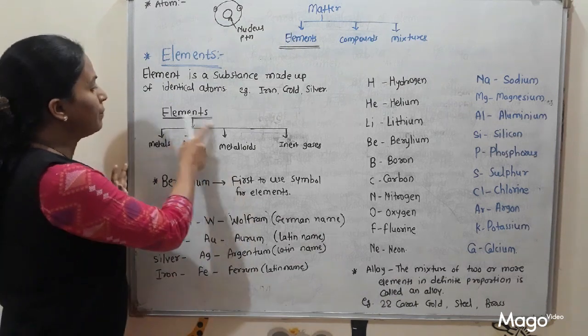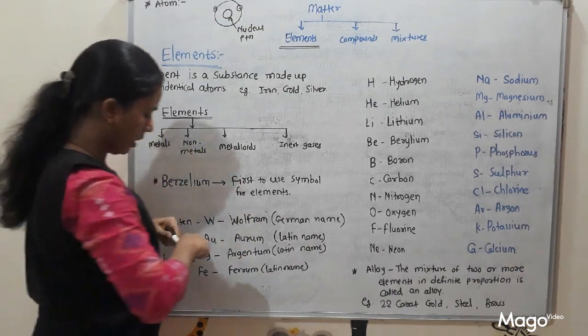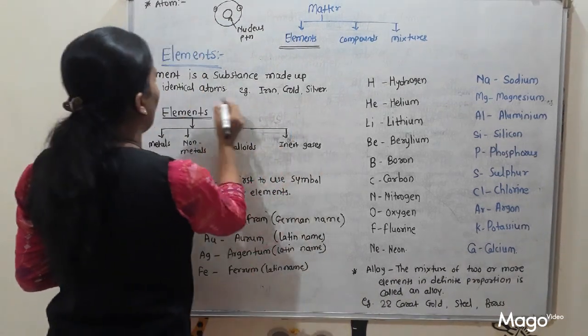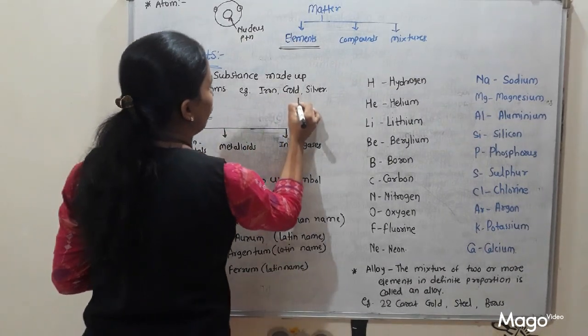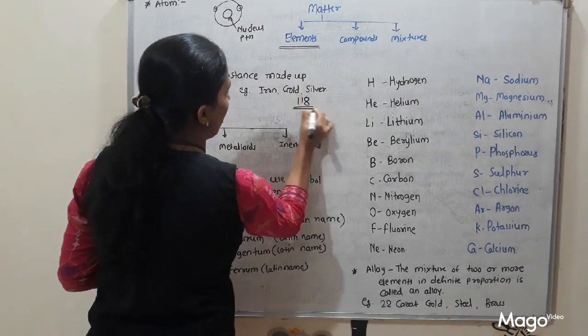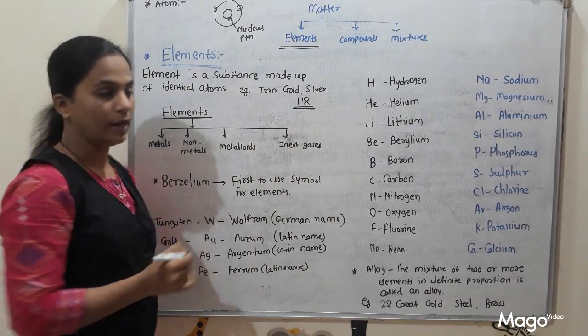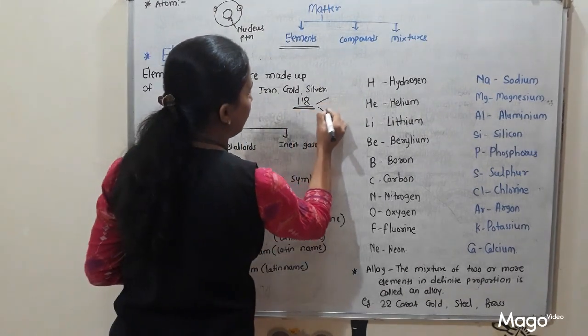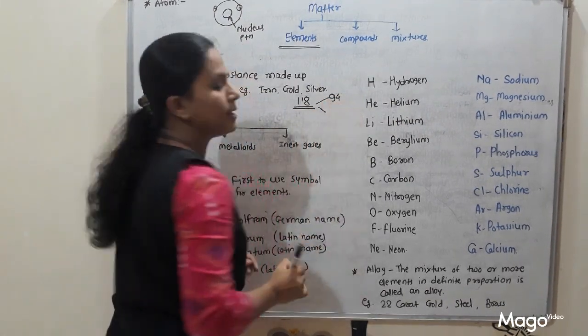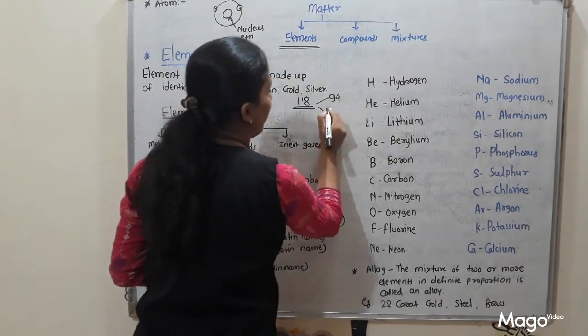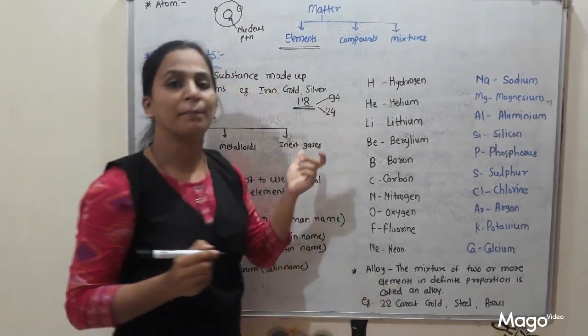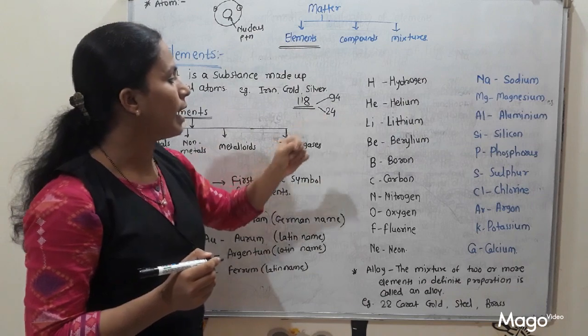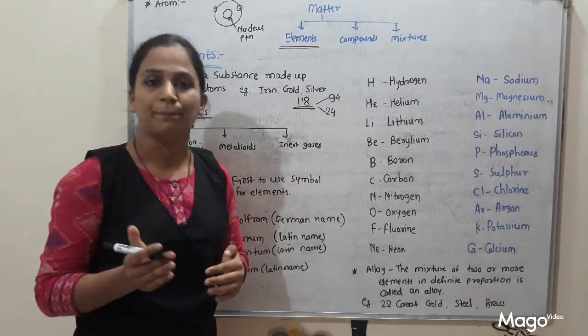So, students, one more thing I want to tell you. A total of 118 elements are present in our surroundings, and out of these 118 elements, 94 are naturally occurring and 24 elements are just human made. Means we prepare those elements in our lab.